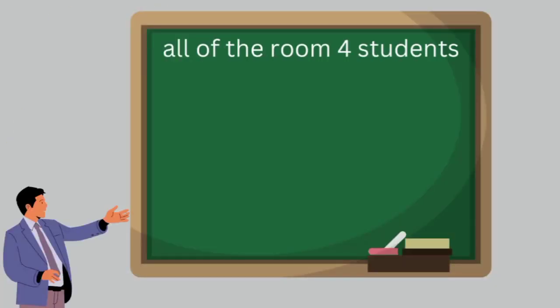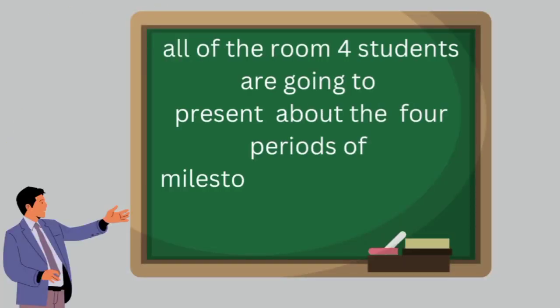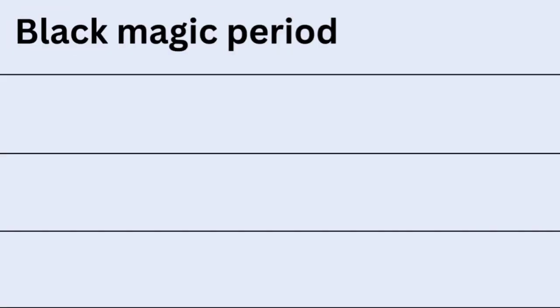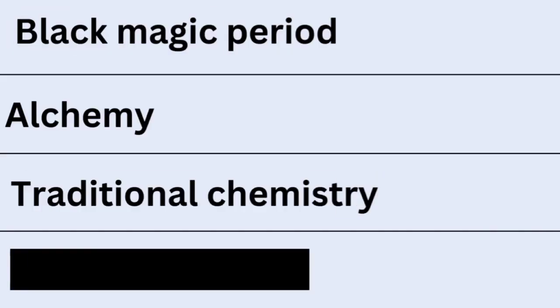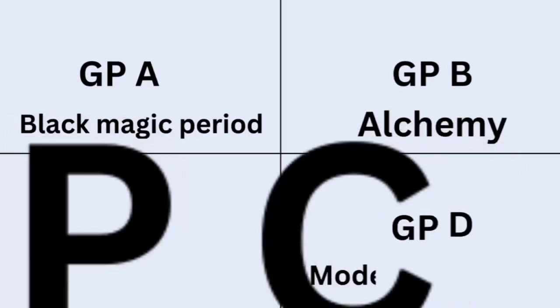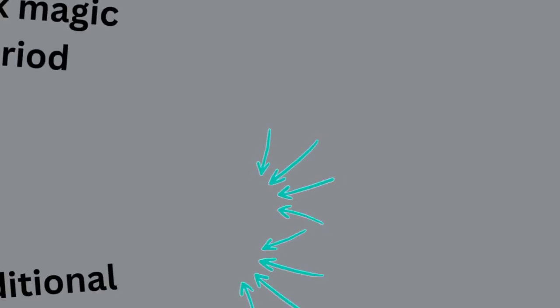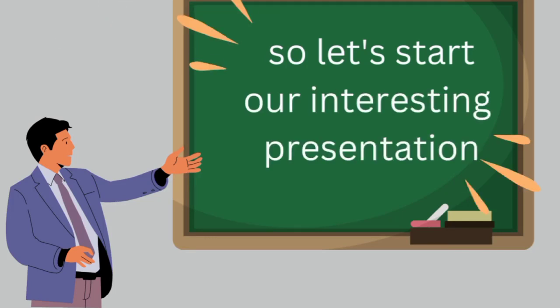Today all of the Grade 10 Room 4 students are going to present about 4 periods of milestone in the history of chemistry, such as Black Magic period, alchemy, traditional chemistry and modern chemistry. Since there are 4 groups in this presentation, our Group C had 8 members including me. Among 4 periods, we've got to present about the period called traditional chemistry, so let's start our interesting presentation.